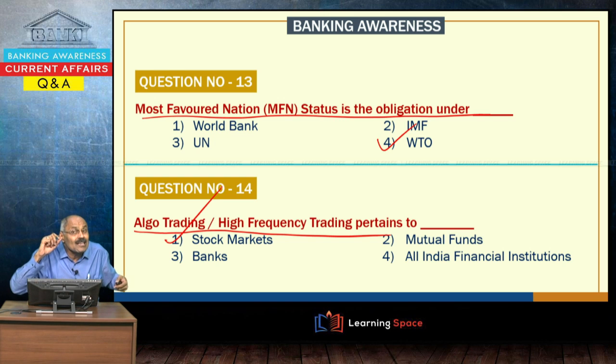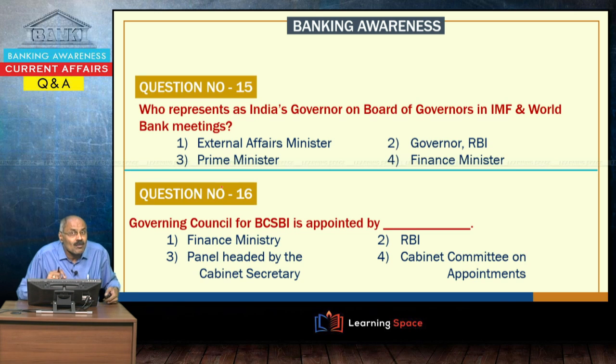SEBI is looking at this because sometimes it benefits certain individuals or certain companies, right. So, if someone talks about algo trading or high frequency trading, that pertains to stock markets.